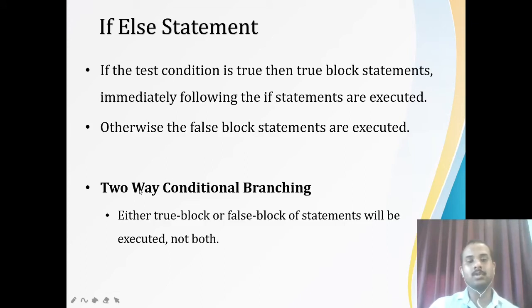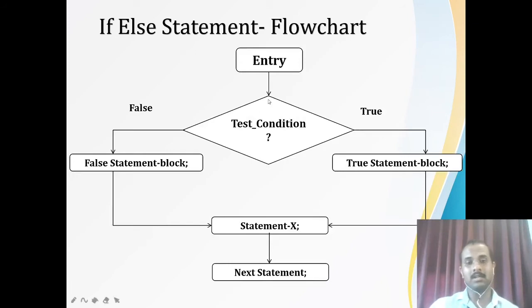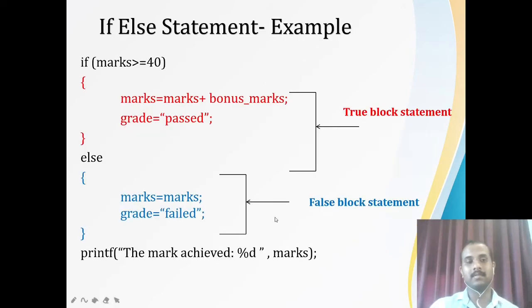So this is two-way conditional branching. You have two sides. Either the true block will get executed or the false block will get executed. So see here, if the test condition is true, the true statement block will get executed. If it is false, the false statement block will get executed. But in both cases, statement X will get executed. Then we will be moving on to the next statement.